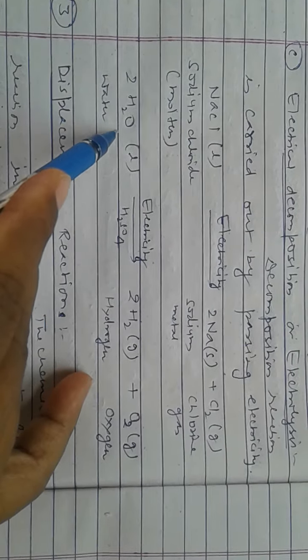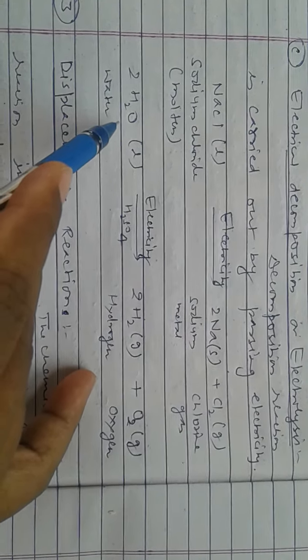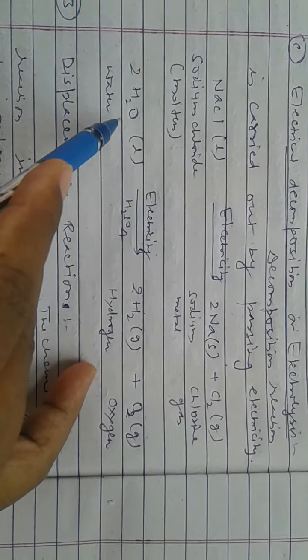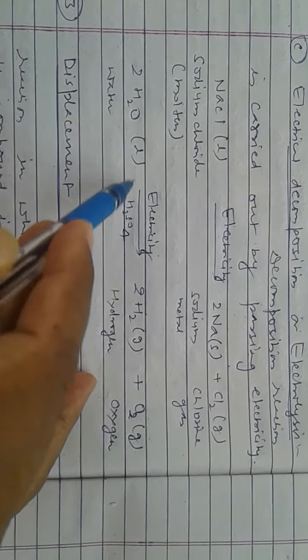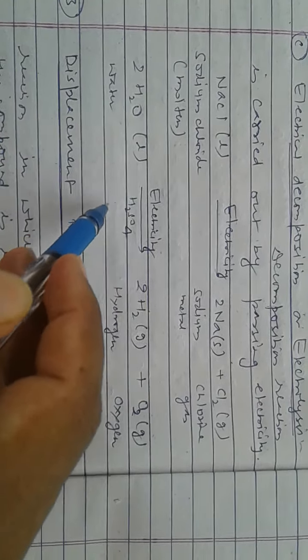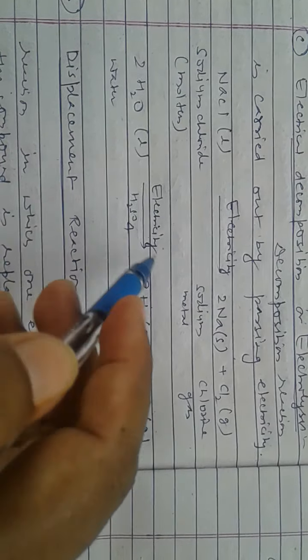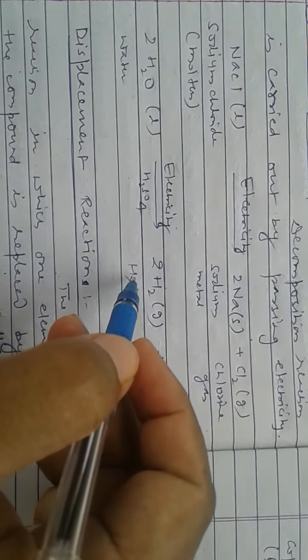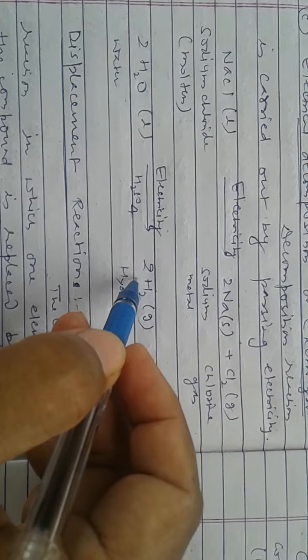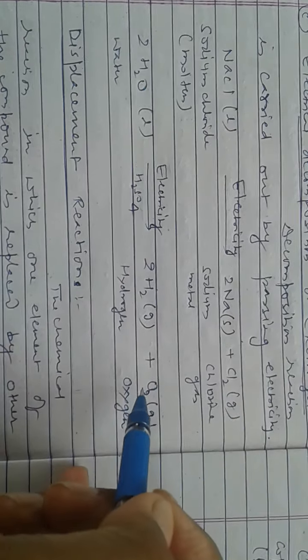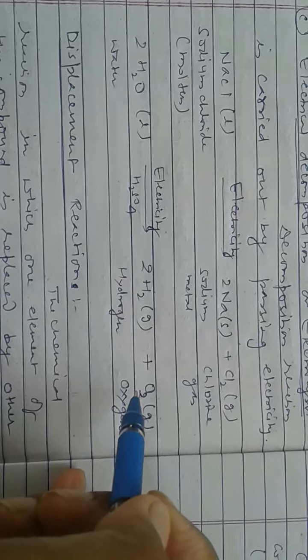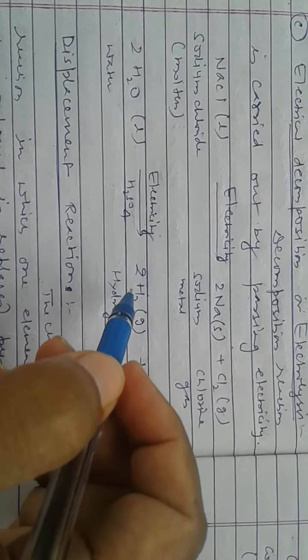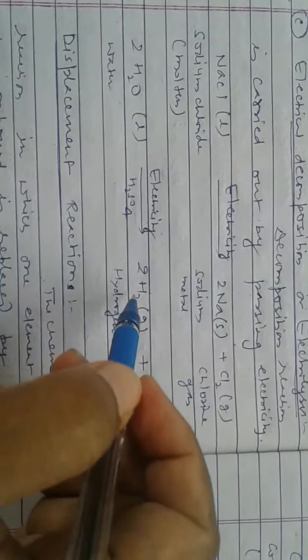Similar other example is electrolysis, or electrical decomposition, of water. When electricity is passed through water in presence of acidic medium, that is H2SO4, it gets decomposed to give hydrogen gas and oxygen gas. Here you can see hydrogen gas gives 2 moles and oxygen gas is 1 mole. So the ratio of hydrogen and oxygen is 2:1.